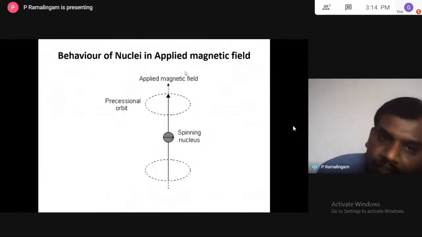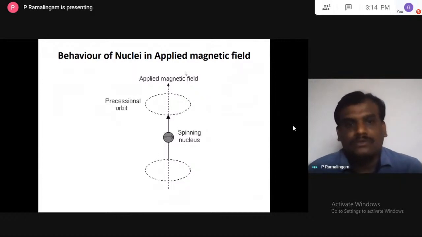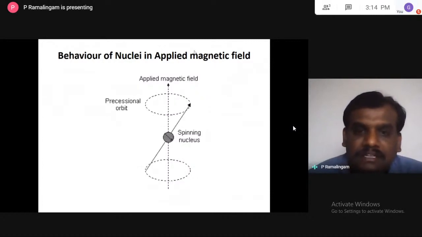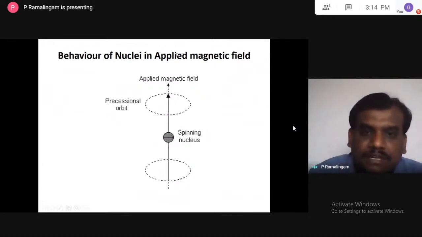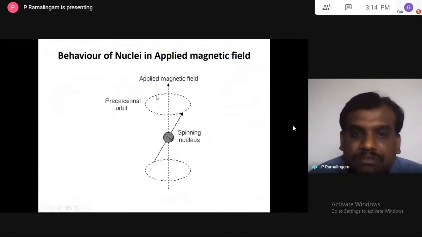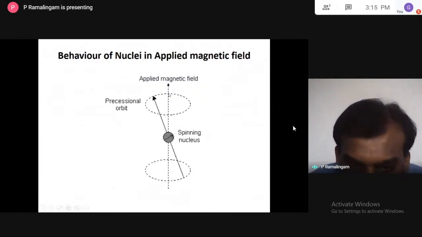So this is the behavior of the nuclei in the applied magnetic field. Here you can see the direction of the applied magnetic field, and this is a spinning nucleus. The magnetic field is up. When it is spinning, it produces an orbit, called the precessional orbit. The frequency of this spinning is called the precessional frequency.